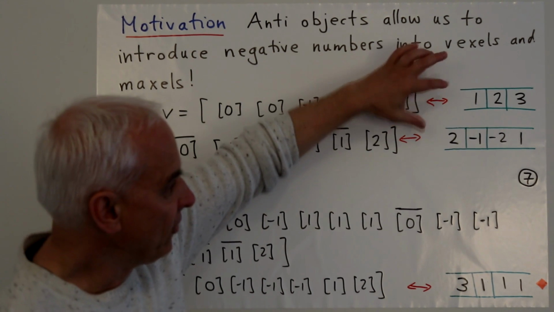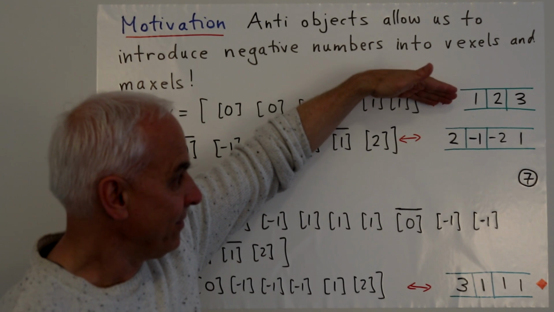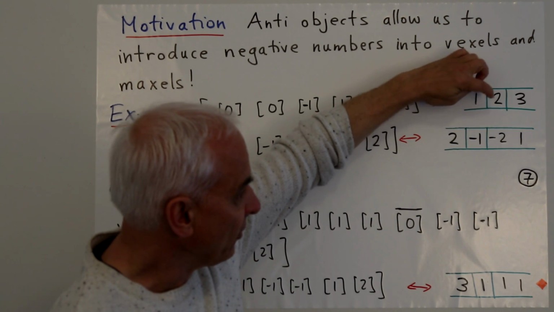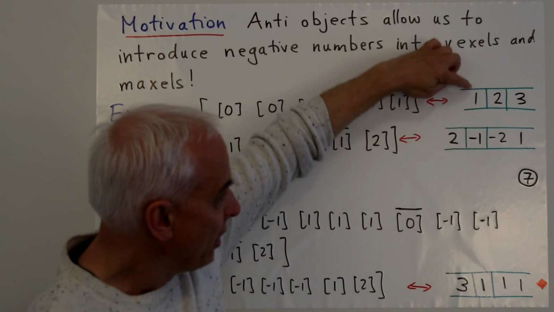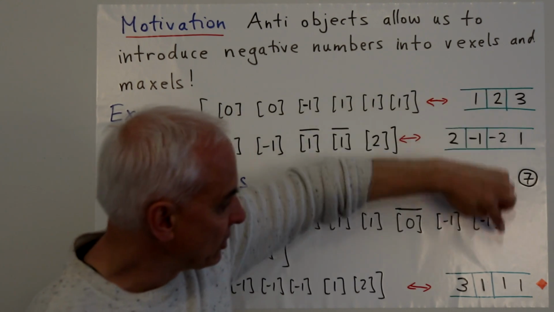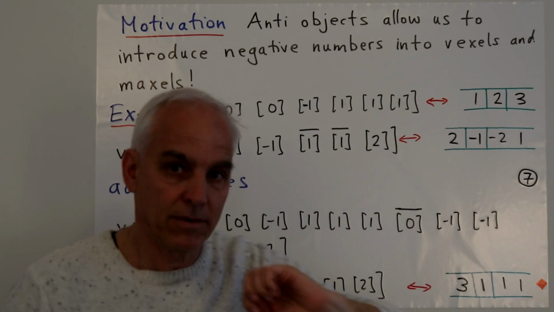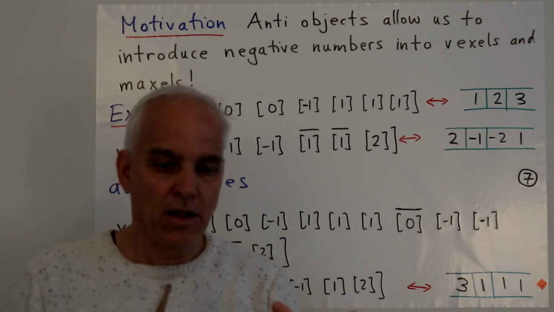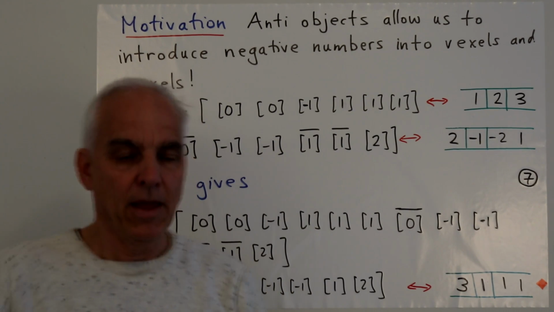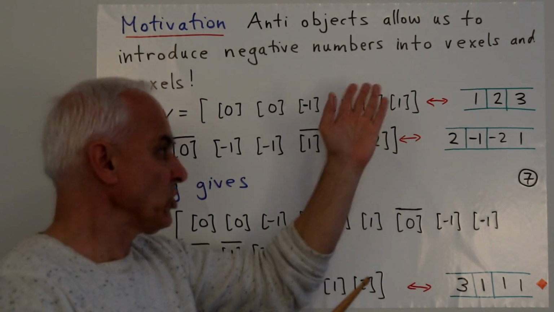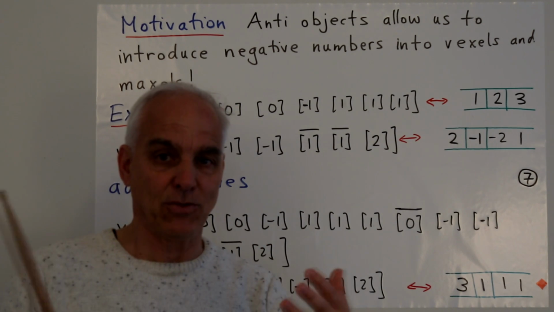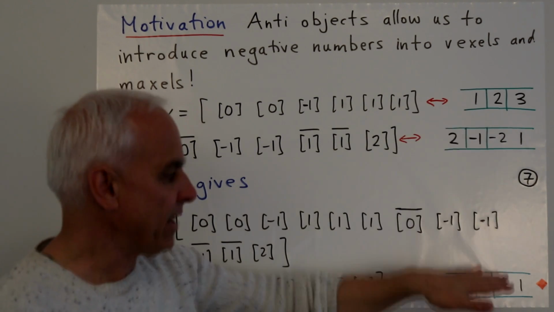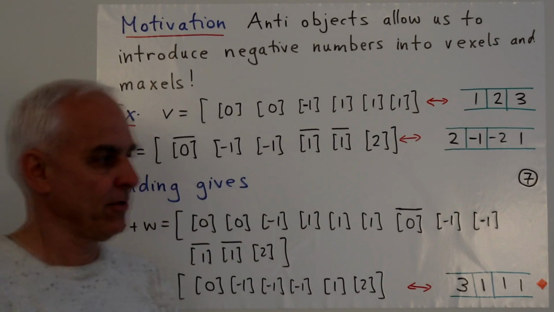And we see that this is indeed what we expect in terms of component-wise addition of these vectors over here. So there's the 0 spot, 2 plus minus 1 is indeed 1, 1 plus 2 is 3, 3 plus minus 2 is 1, and 0 plus 1 is 1. So these minus 1s here are representing these anti-objects, and they add to the original objects in the right way, namely they cancel with them in the multiset. So we get the correct additive structure on the vector side of things.